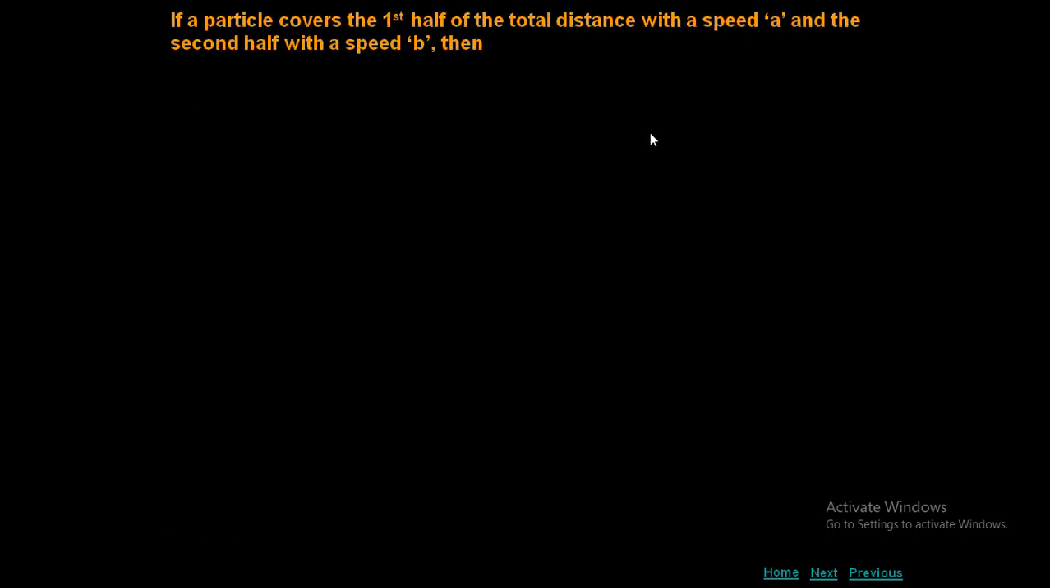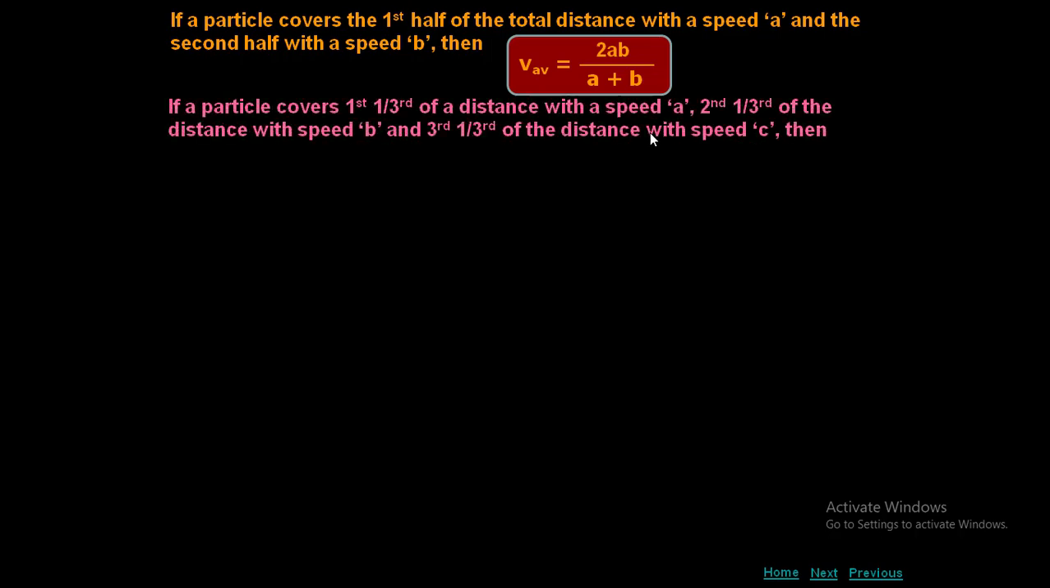If a particle covered the first half of the total distance with speed A and the second half of the distance with speed B, then what is the average speed? This is a very important question. I am giving the formula directly. V average equal to 2AB by A plus B, or simply we can say 2UV by U plus V.